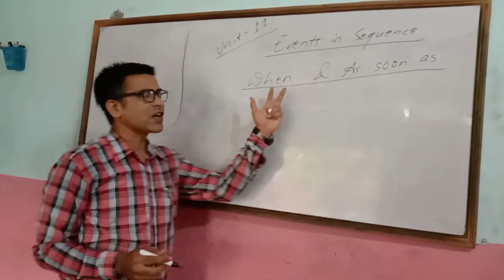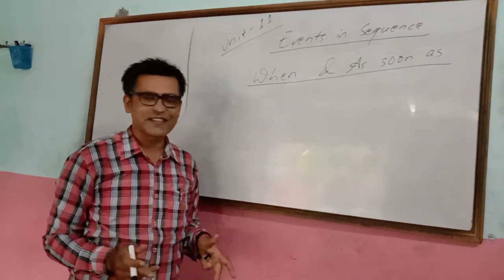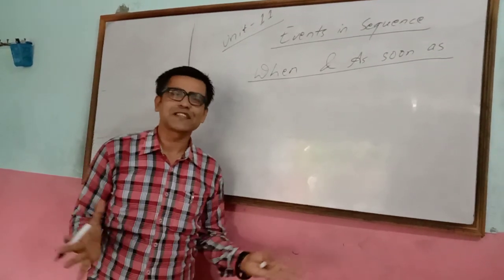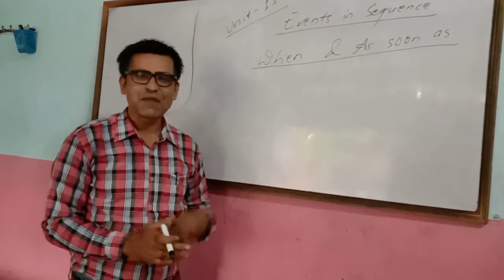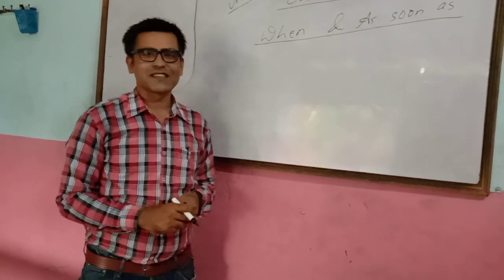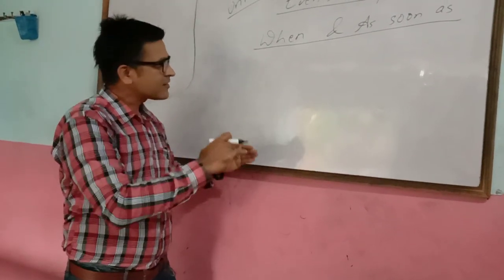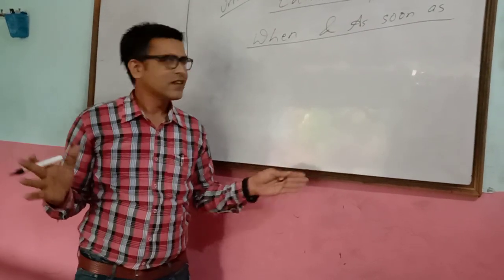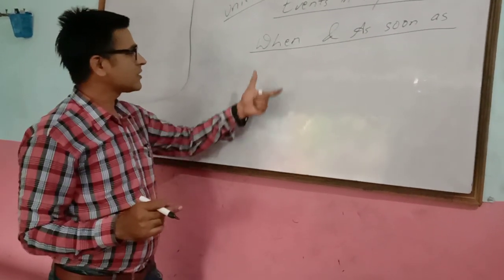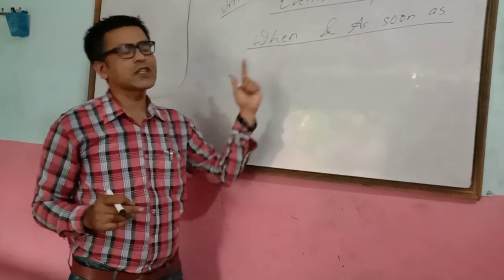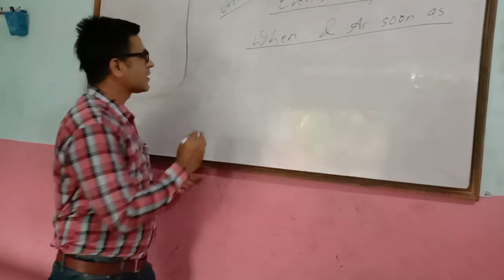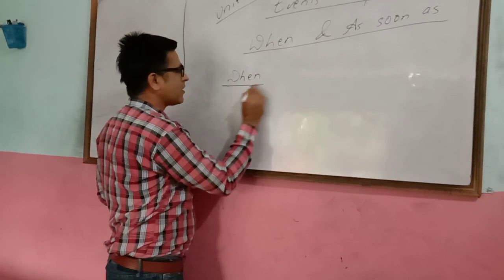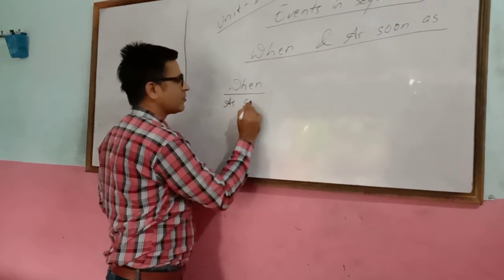In fact, they are clauses. They join two sentences, and these clauses usually appear in the past tense. One action happens after the other action. There is a series of actions, right? And you can use when or as soon as before the first action. Let us know the structure first.